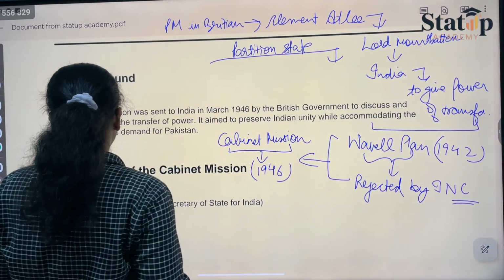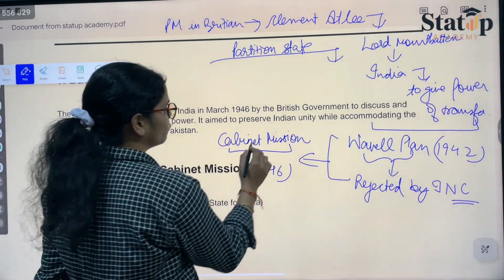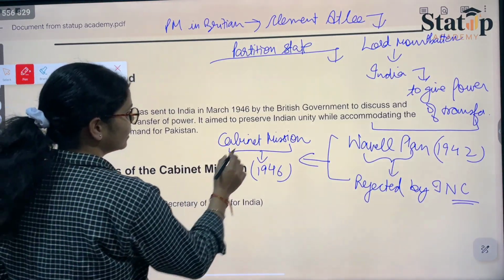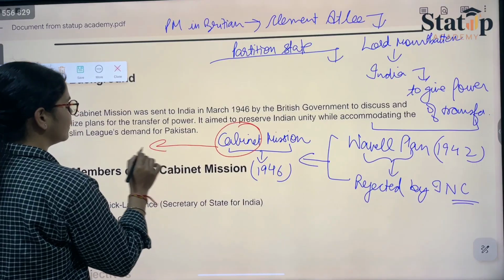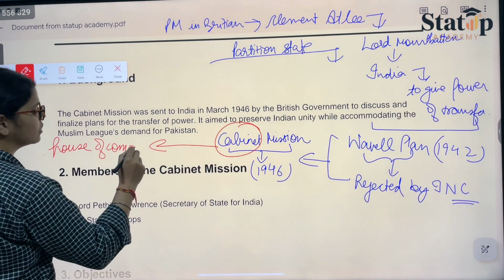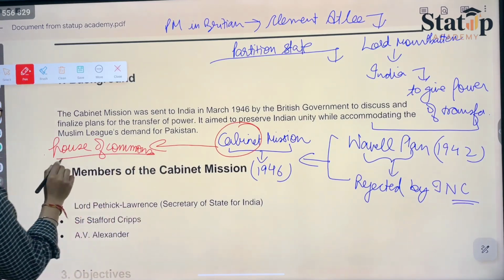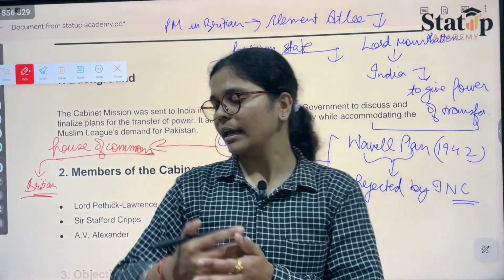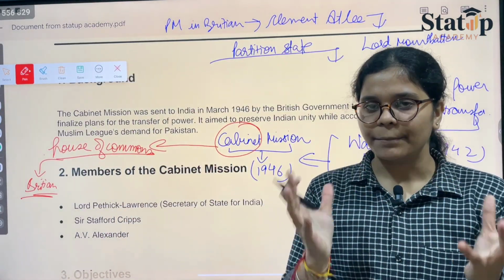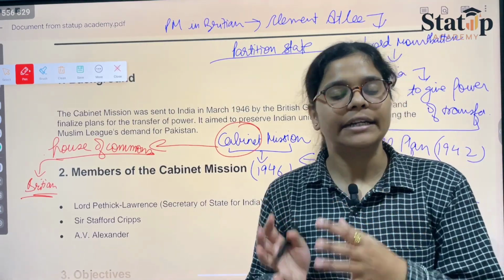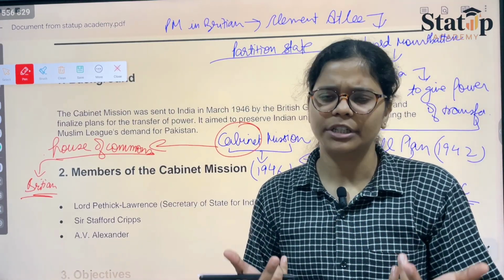Now, what does this cabinet mission say? This cabinet refers to the House of Commons. House of Commons in Britain was there, and the cabinet ministries were sent to India so that the transfer of power could take place.